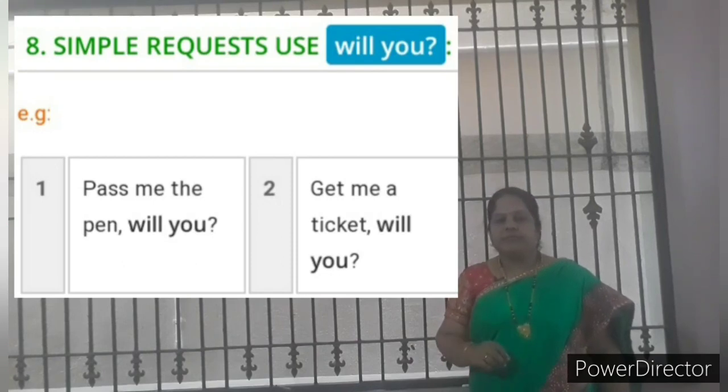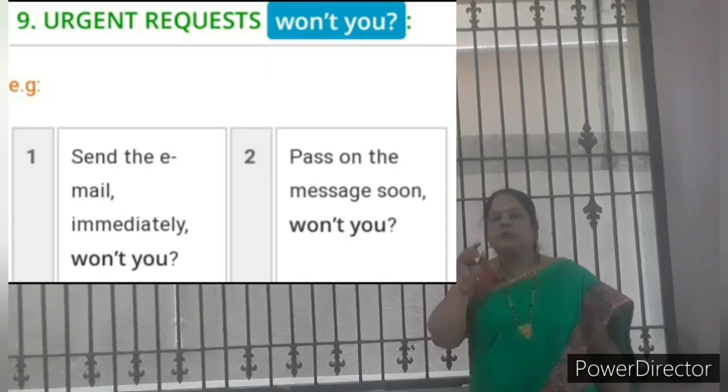Get me a ticket. One passenger asks another passenger to get a ticket from the conductor. So what they have to ask, get me a ticket, will you. That is a polite request. So at that time you use the question tag, will you. Urgent request uses won't you.